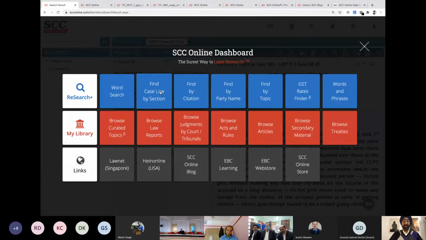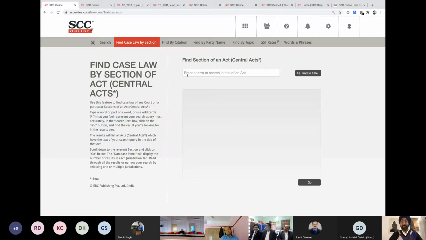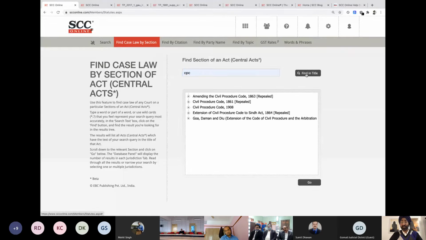Quickly go to the next search, find case law by section. I click on this. So find case law by section. You can find a judgment on any section of any act. For that, you need to first write the act on which you're looking for a judgment. So let's take CPC and start. You can write CPC. You can write the full Civil Procedure Code, whatever you think is convenient. You can write that out.